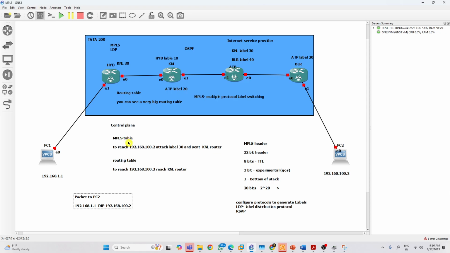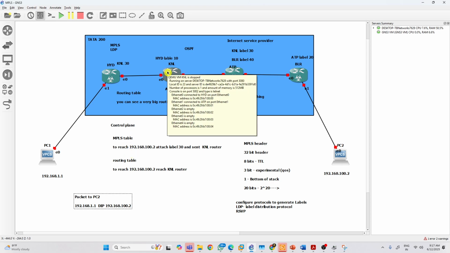Labels are very small, right? IP addresses are very big. Which table is big, the routing table or the MPLS table? The routing table has 2 lakh routes, but MPLS is not like that. It has very small labels, very small information. MPLS labels are 2 power 20 only, but routes are 2 power 32. It's very big. So it will check the MPLS label forwarding table and find the path to reach KNL. First, you need to go to KNL.